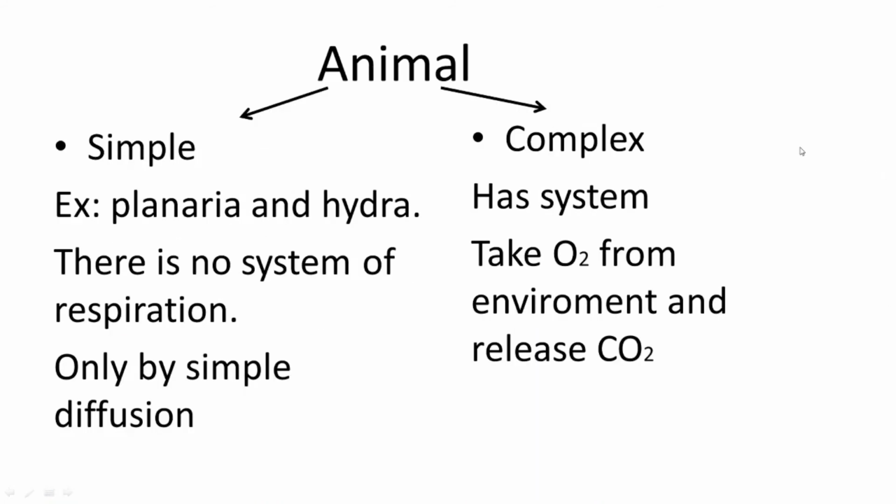Why is it important for animals? We have two types of animals: simple animals and complex animals. Simple animals like planaria and hydra have no system of respiration, so they get oxygen by simple diffusion. But complex animals have a system, and they take oxygen from the environment and release carbon dioxide.